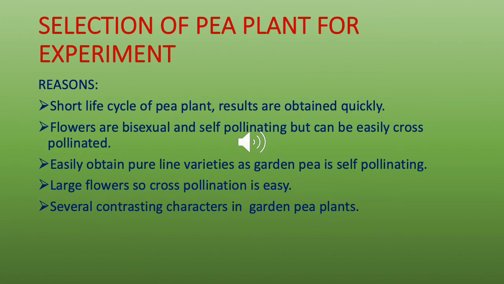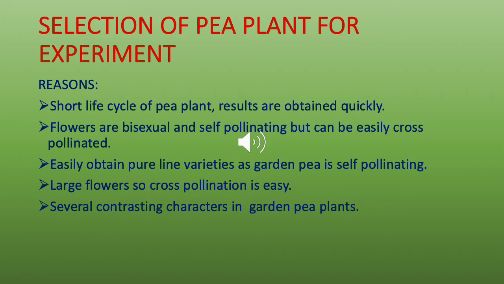Why did Mendel select the pea plant for his experiment? The first reason, it had a short life cycle, so you could get offspring quickly and observe them. The flowers are bisexual, that means both the male and the female part are in one flower, that is the stamens with the filament and the anther, and the pistil with the stigma, style, and the ovary. So they could self pollinate easily, and you can easily cross pollinate them.